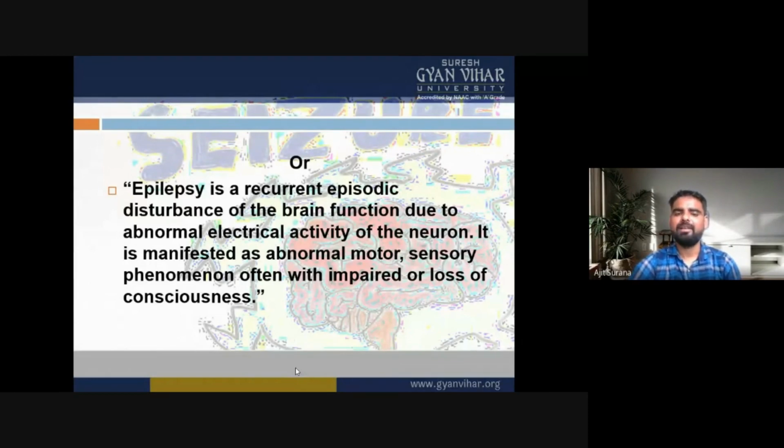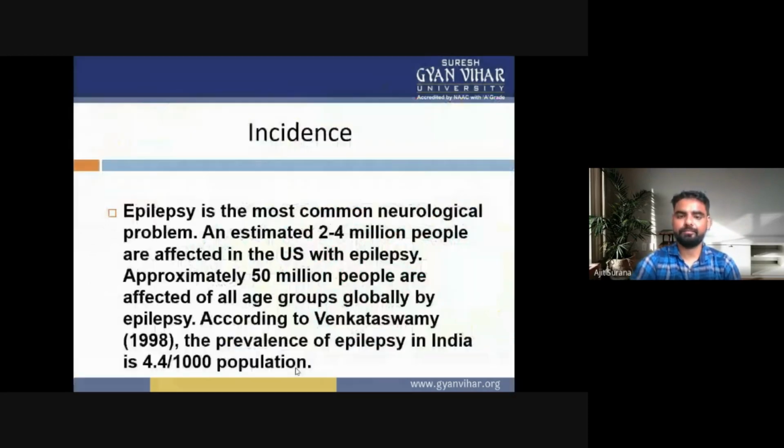So, epilepsy is a recurrent episodic disturbance of brain function due to abnormal electrical activity of the neurons. It is manifested as abnormal motor and sensory phenomena, often with impaired or loss of consciousness.